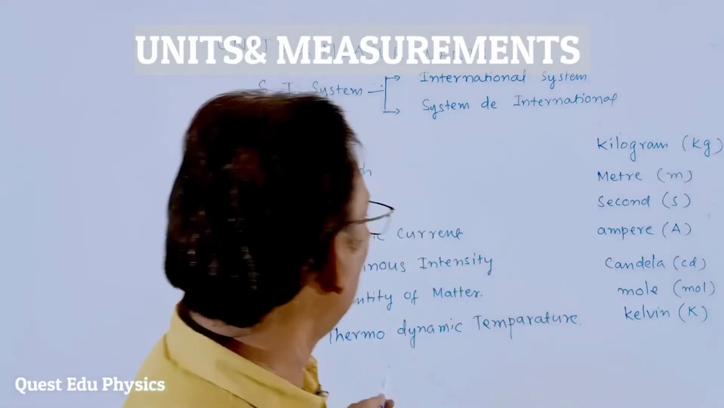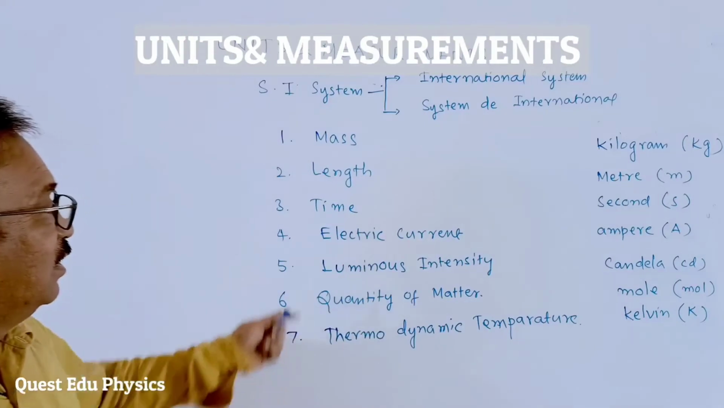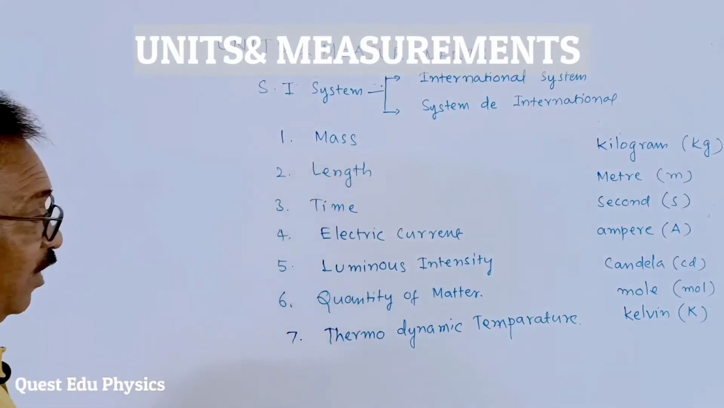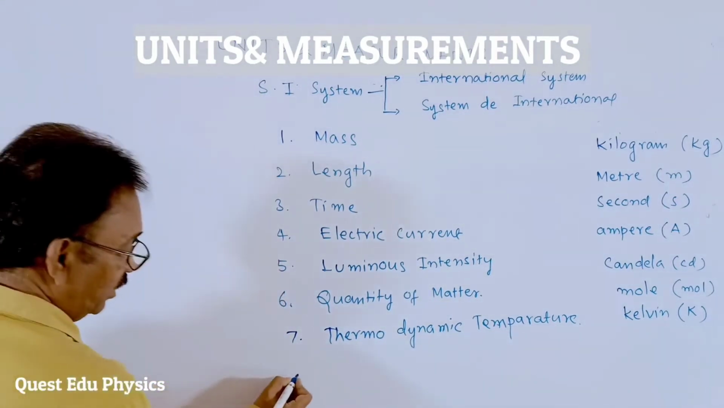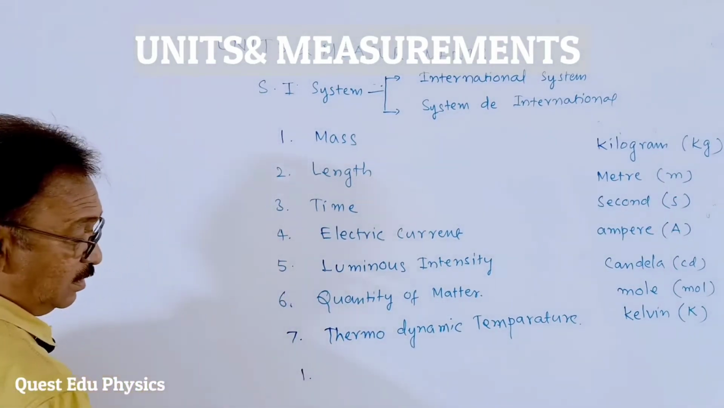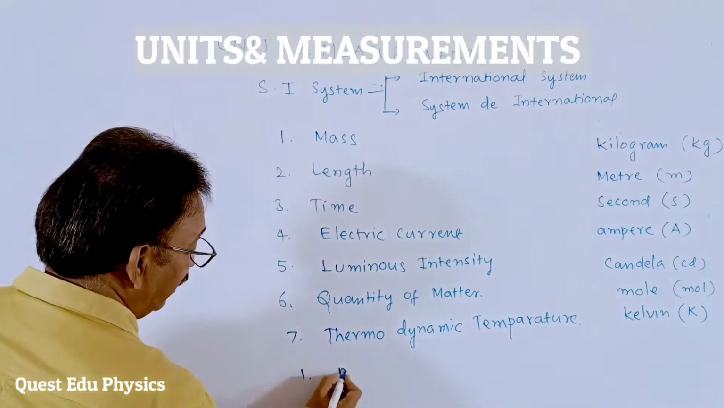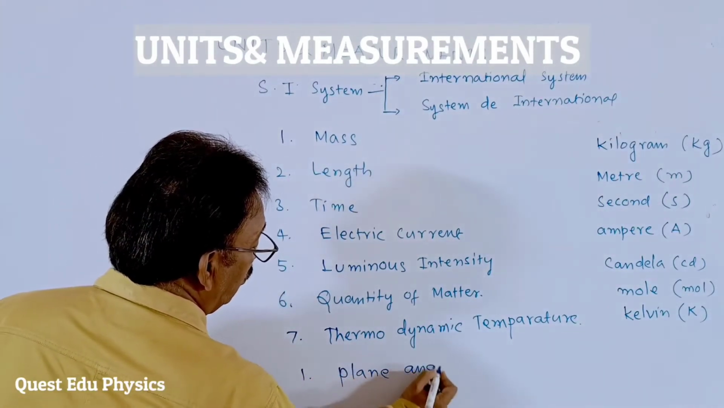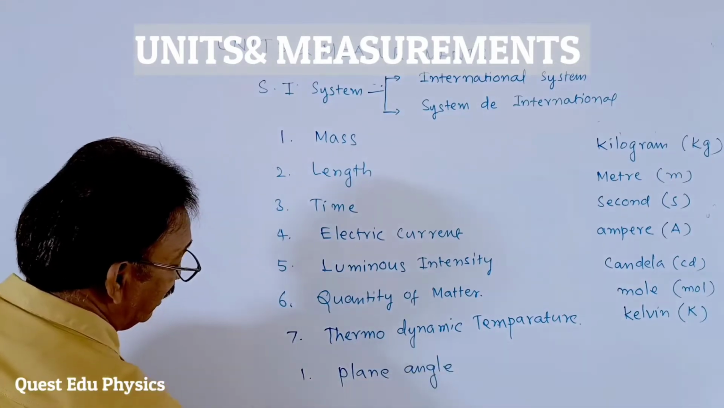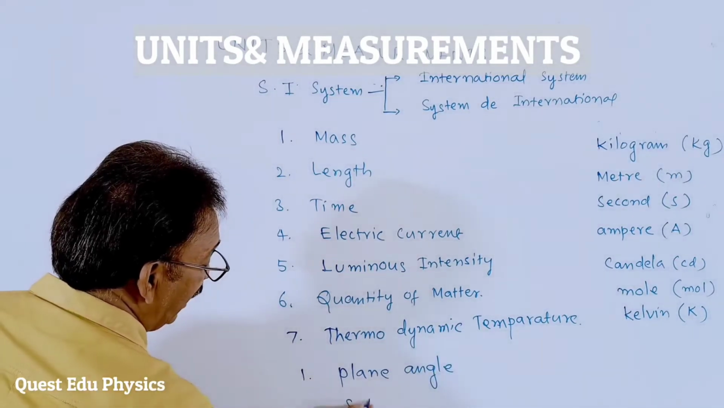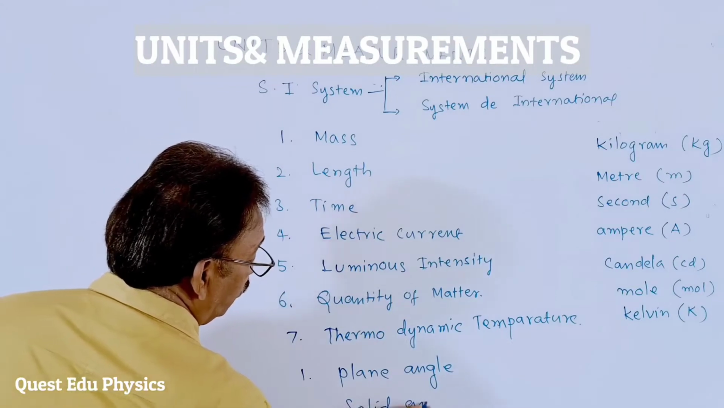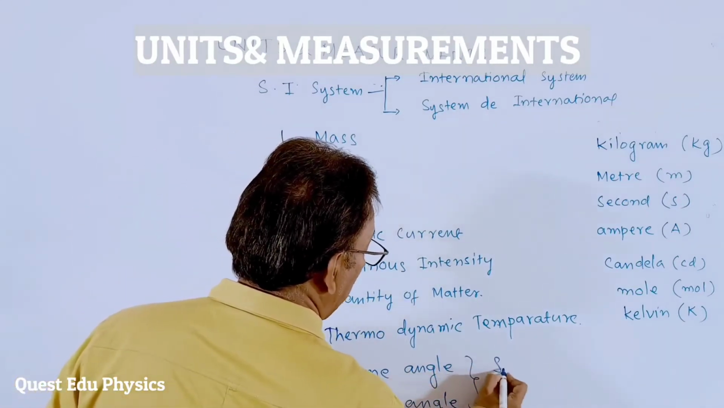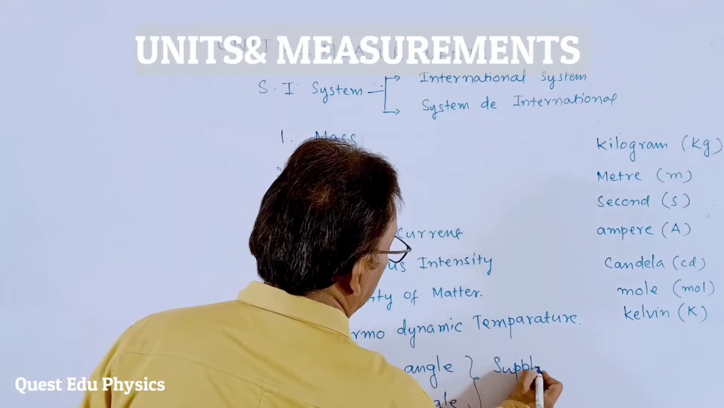Actually, these are the fundamental physical quantities in SI system. Additional to these 7, we have 2 more physical quantities, students. One is the plane angle. The second is solid angle, students. These 2 are known as supplementary physical quantities.